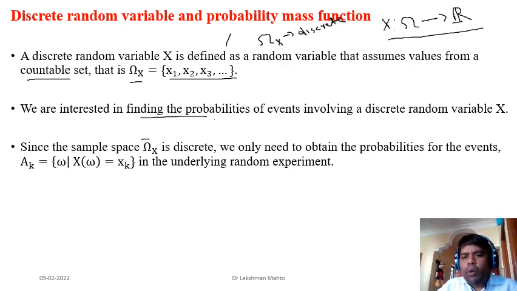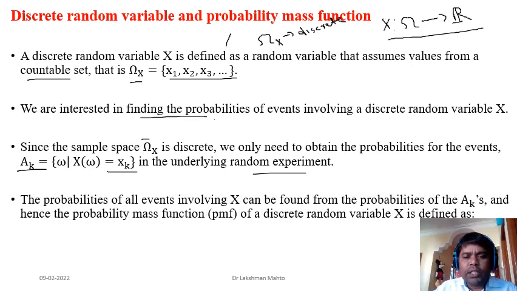We only need to obtain the probability of events of this kind, like singleton or point-wise events, x1, x2, xk. The xk will definitely have a pre-image in the sample space omega. So Ak is the associated event in the sample space of the underlying experiment. I told you that dealing with a random variable is one kind of indirect approach, but it is very interesting.